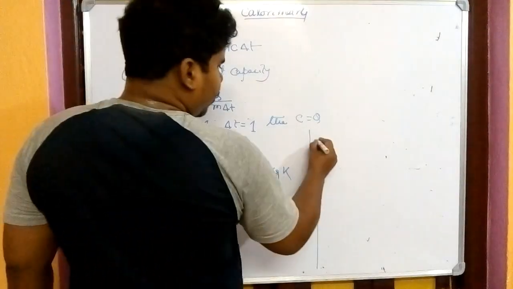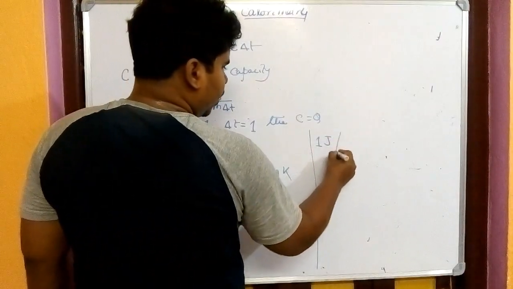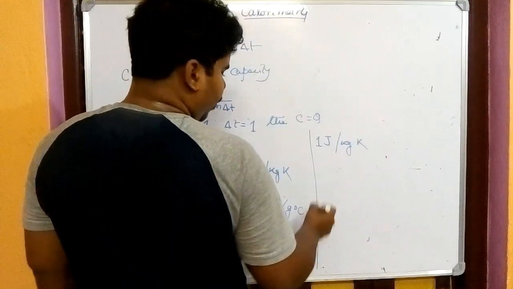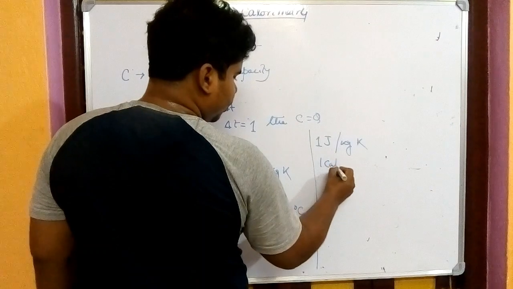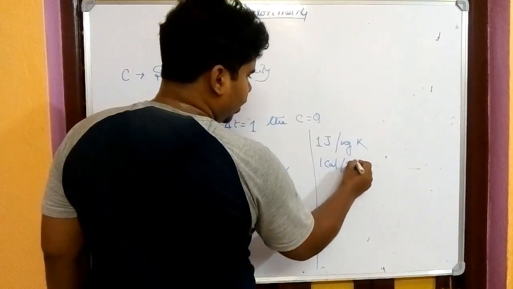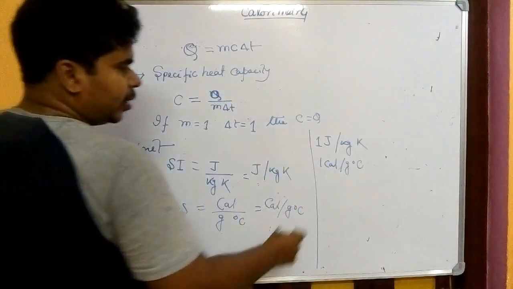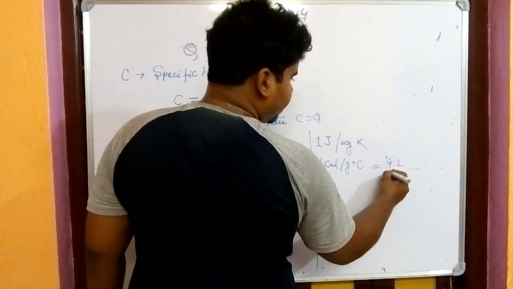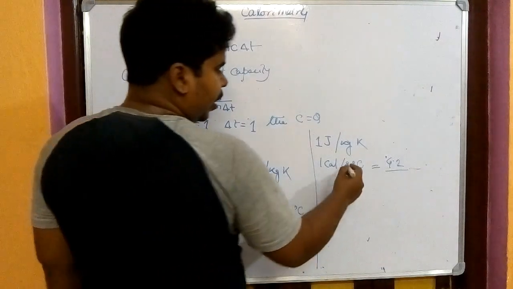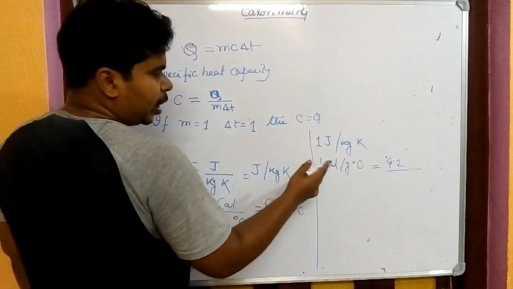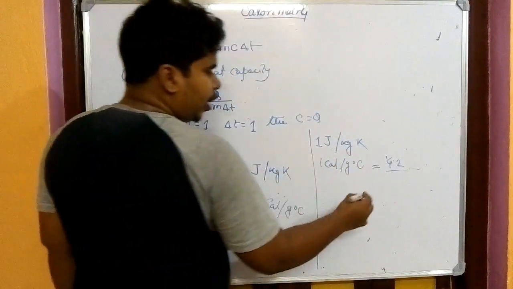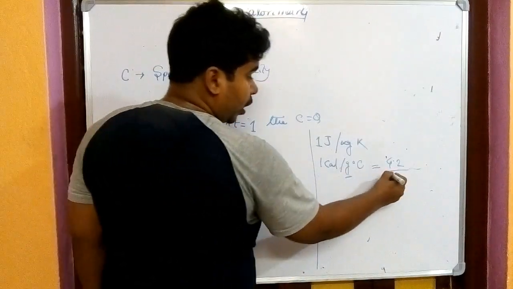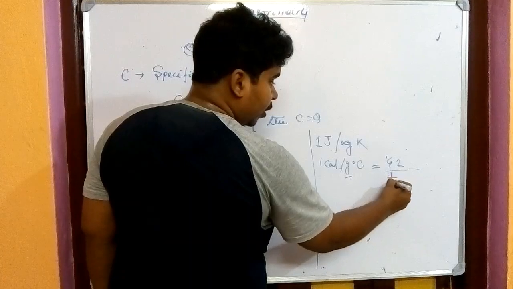Take 1 calorie per gram degree centigrade. 1 calorie means 4.2 joule. Converting gram to kg, 1 gram means 1 by 1000.